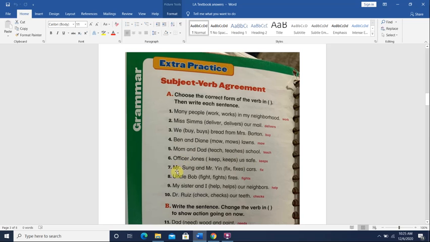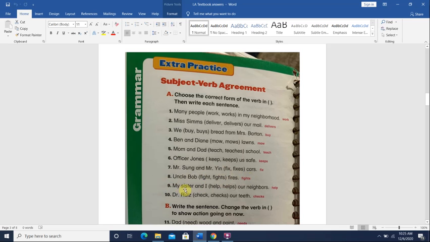Number 7, Mr. Sung and Mr. Yin. Again, this is plural. Mr. Sung is one person. Mr. Yin is another. Fix cars. Fix cars, because it's plural. Uncle Bob. Uncle Bob is one person. Fights fires. Uncle Bob fights fires with S.